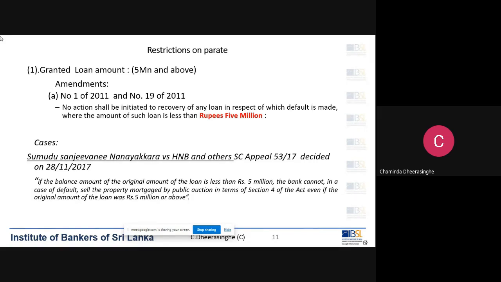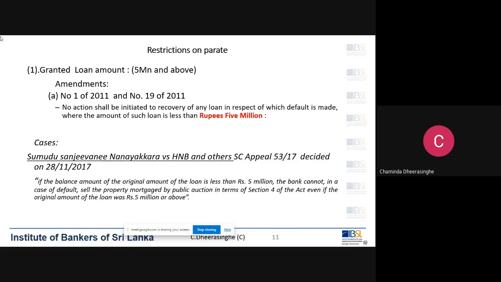For example, we granted a loan of 6 million and the customer has paid a certain amount. Today the capital outstanding is 4 million and the interest is 4.4 million. We can't go Parate. Then we have to file a mortgage bond action.